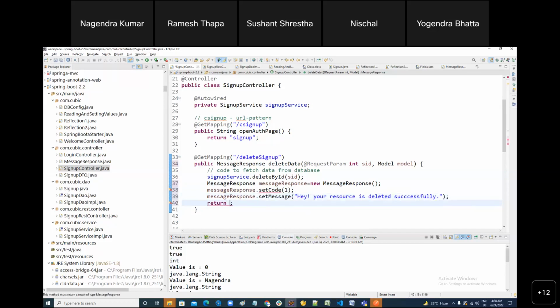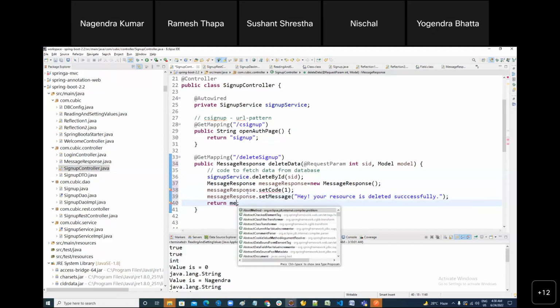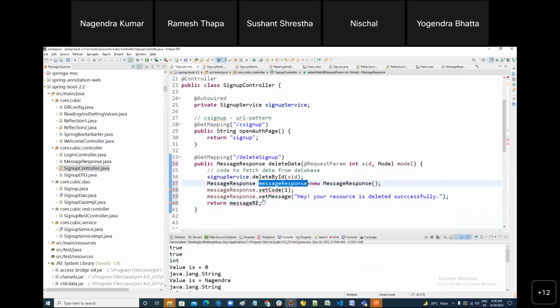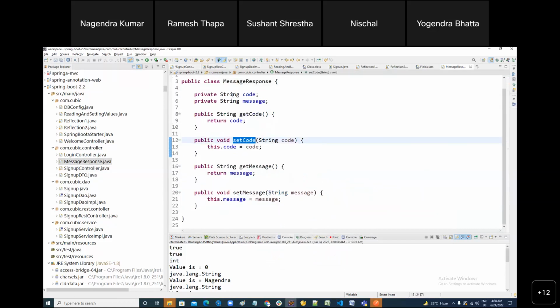Return MessageResponse. My computer becomes very slow. So here you can write MessageResponse, and it is complaining because it is a string, so you can convert it to integer. Done.